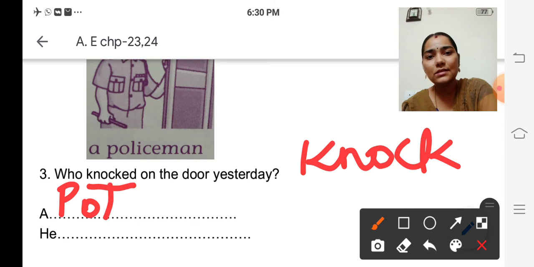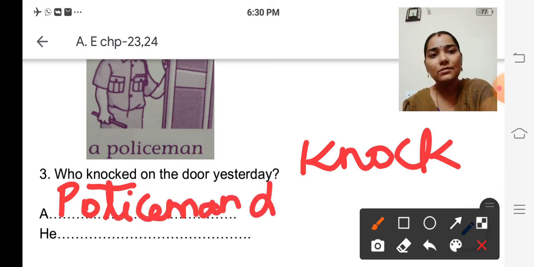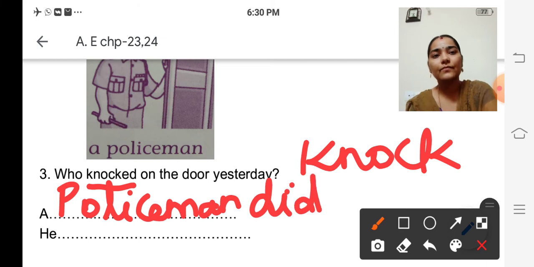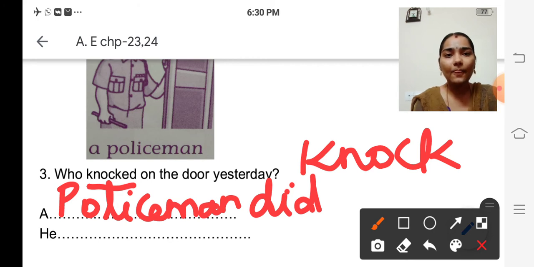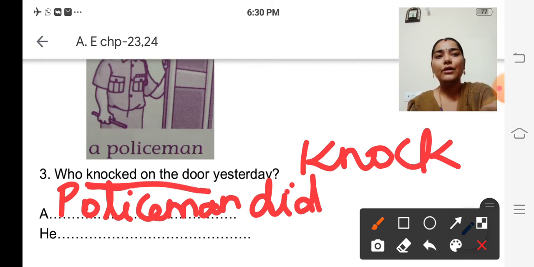A policeman did. So the first sentence will be who did the work, and the next sentence will be what he did, isn't it? What he did, he knocked on the door. He knocked on the door.